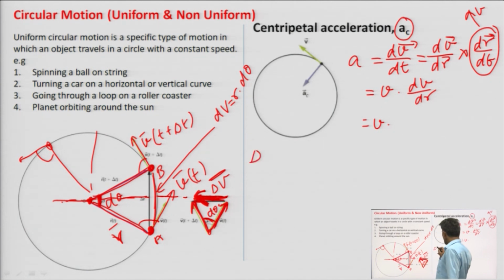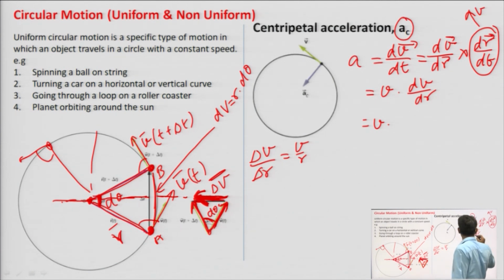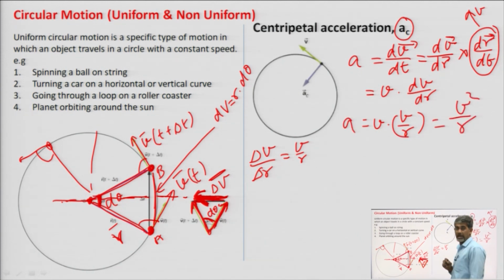Therefore, we can write delta v by delta r is equal to v by r. So, dv by dr we can write as v by r. Therefore, the acceleration we have is v square by r.